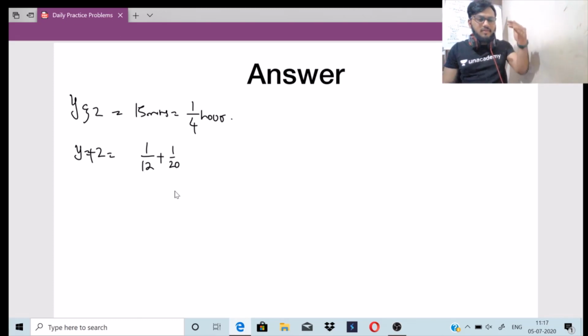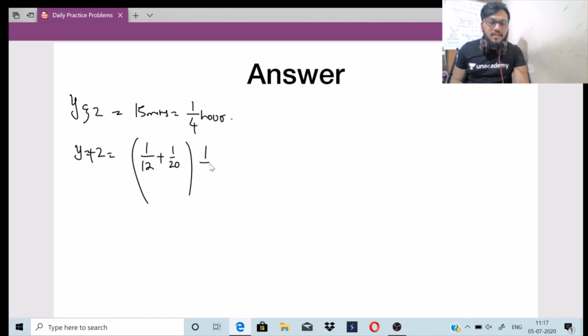1 by 12, 1 by x, whatever we take, this is for an hour, but we have to find for 1.5 hour, means 1 by 4 hour, sorry, 1 by 4 hour we have to find out. So let us multiply this with 1 by 4.